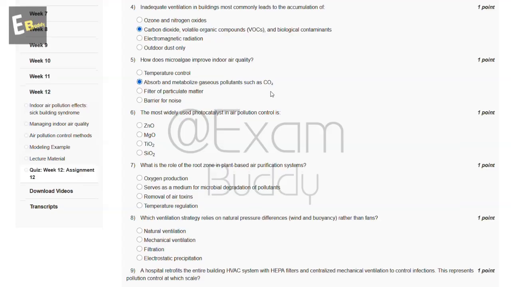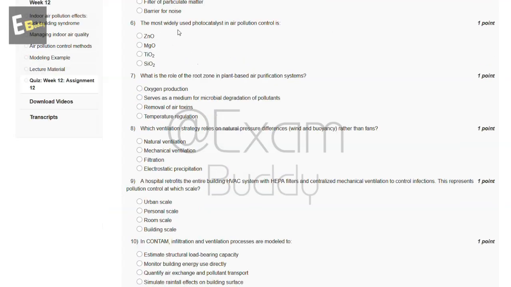Now let's go to our question number 6. The most widely used photocatalyst in air pollution control is. So these are the options, and the answer of our sixth question is C, TiO2.